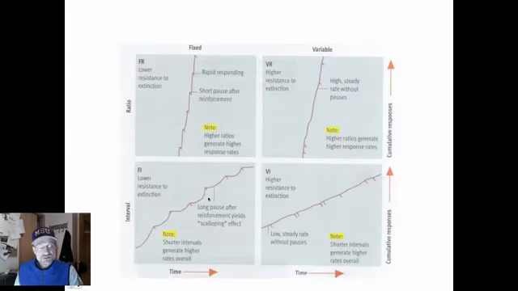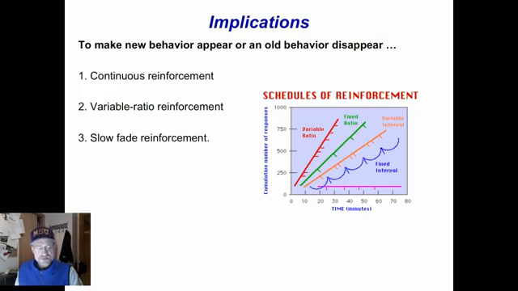Why did I include a slot machine? Well, a slot machine is the perfect example of that. You don't get rewarded every time you put a coin in the slot, but sometimes you get it rather quickly, sometimes there's long increments between, so it varies both in terms of time intervals and in terms of behaviors. So that is the best way.